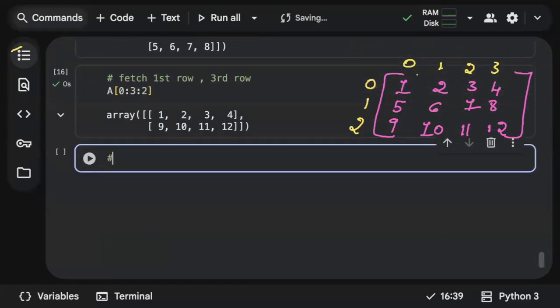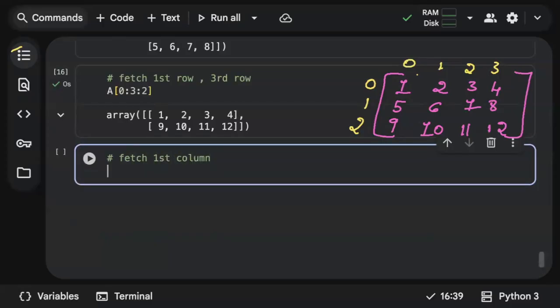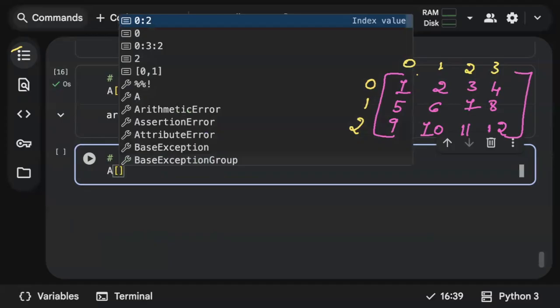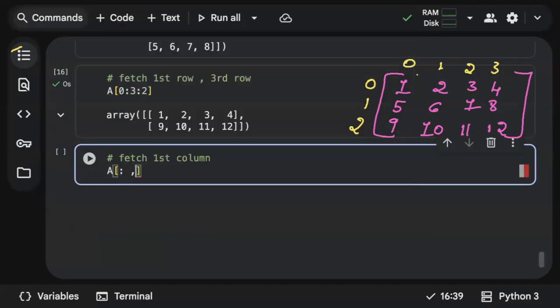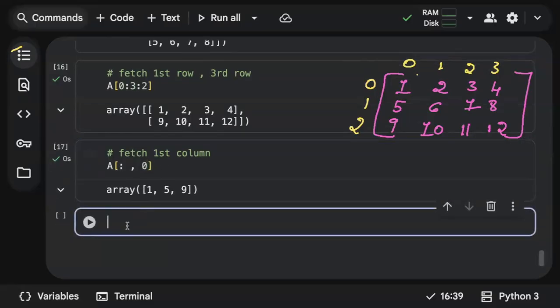Now it's time to explore the columns. Let's say I want to fetch the first column. Always remember, when you want to fetch a first column, you should always fix your row, because the first place is always for a row. So I want the first column, right? Just say 0. You got the first column.